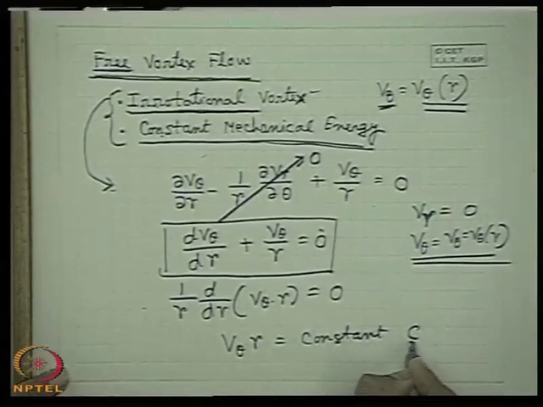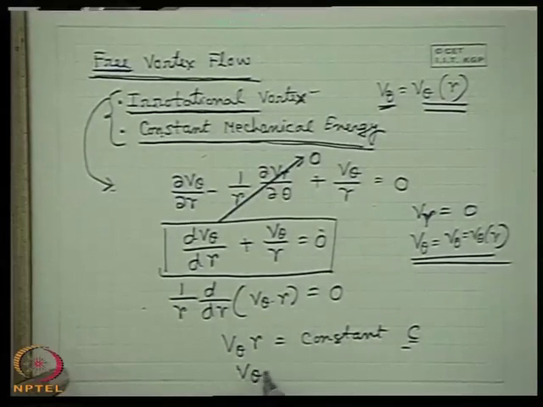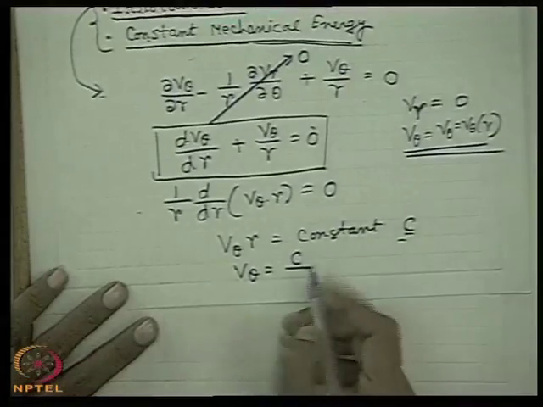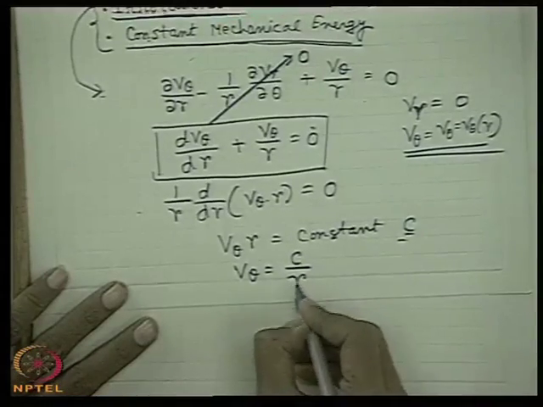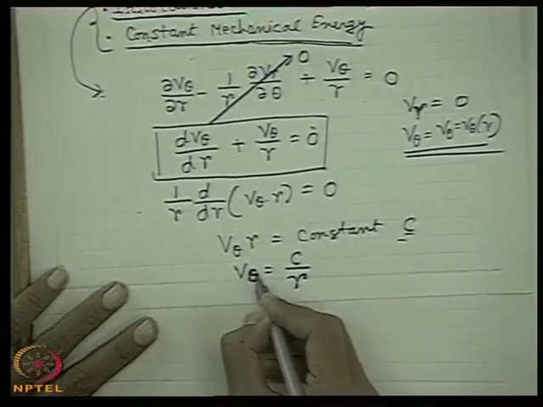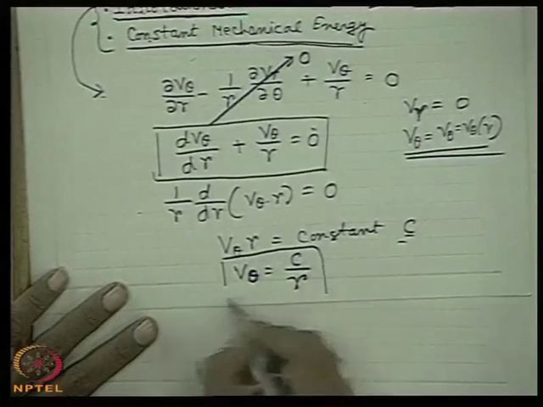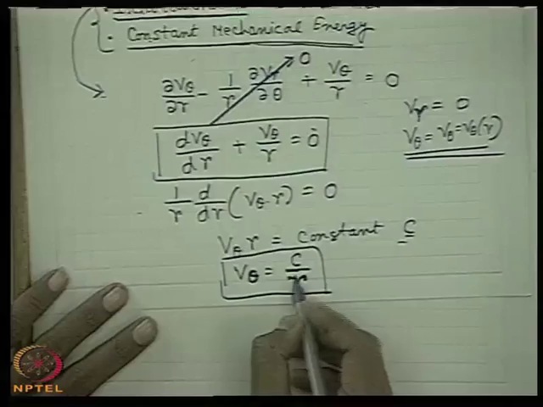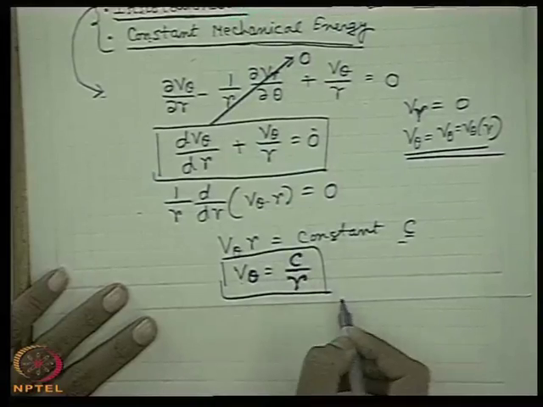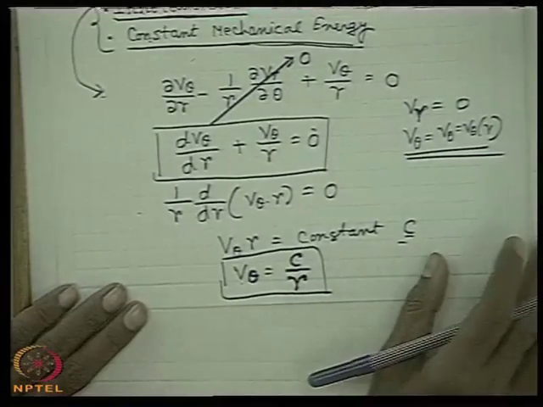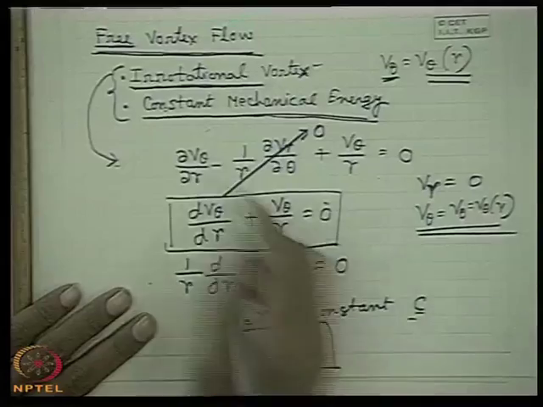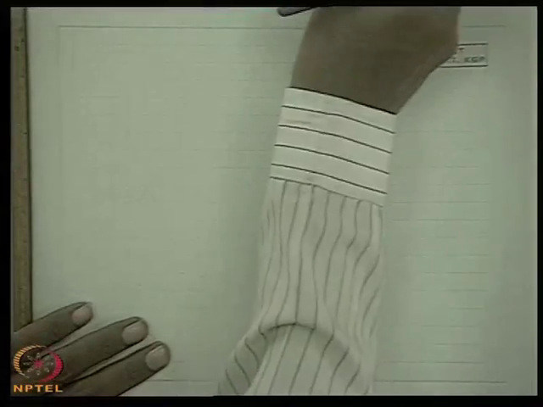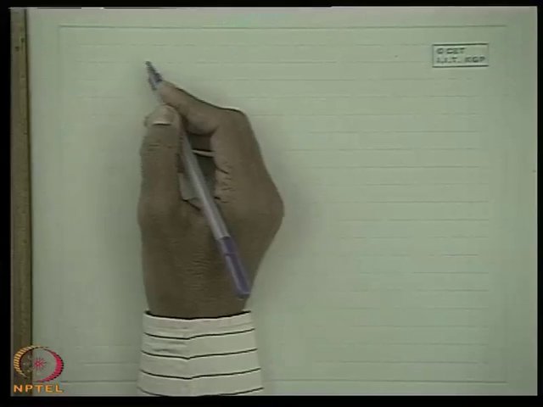Let this constant be c. That means v theta is equal to c by r. Therefore, this is the equation for the tangential velocity distribution: the tangential velocity is inversely proportional to r in case of a free vortex flow. This can also be deduced from constant mechanical energy. I will show you that this can also be deduced from a constant mechanical energy consideration.